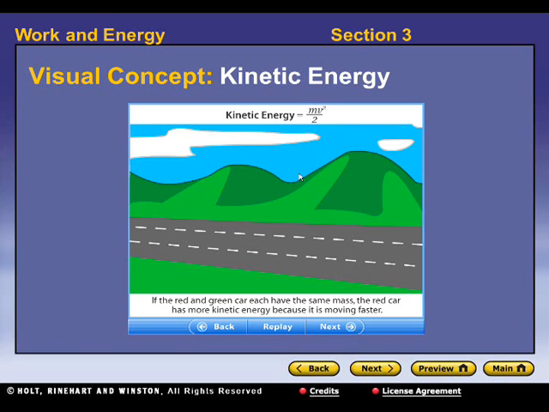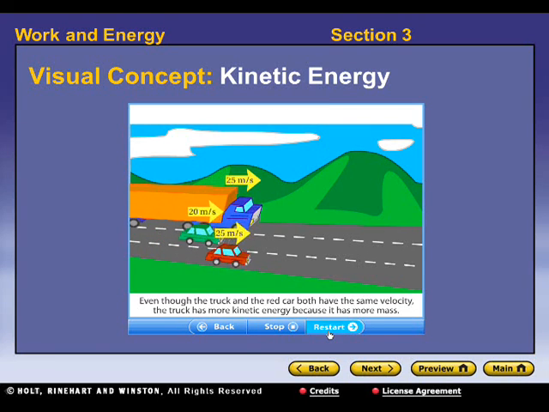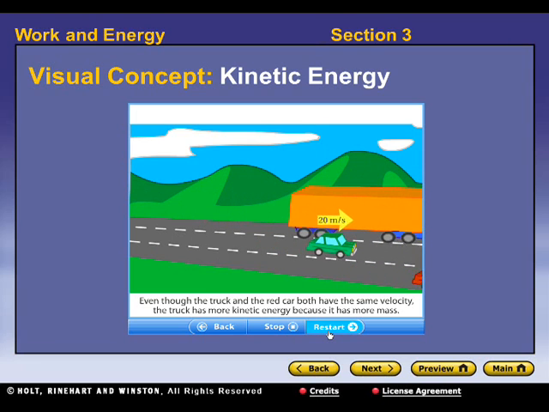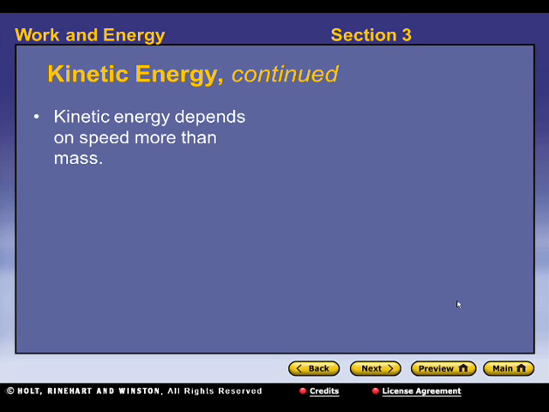Okay, just real quick here, we said right back there that kinetic energy was 1/2 mv squared. They have it written the same way up here as mv squared divided by 2. If you multiply something times 1/2, it's the same thing as dividing it by 2, so I don't want you to get confused there. This is the same equation. Even though the truck and the red car both have the same velocity, the truck has more kinetic energy because it has more mass. So the more massive an object is, the more kinetic energy it's going to have. The more speed the object has, the more kinetic energy it's going to have.